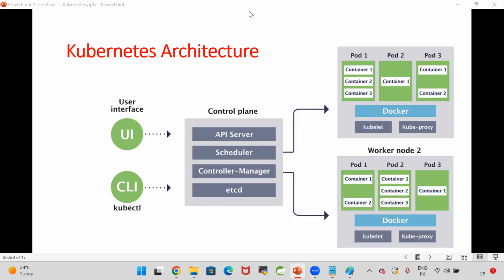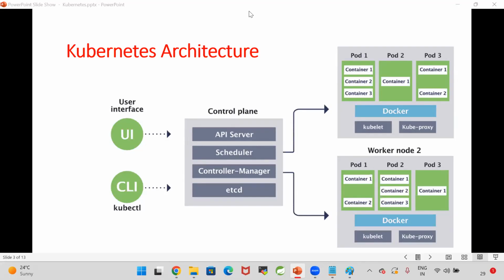Sir, is this architecture only for our understanding, or when we send the request from the user interface or CLI, do we have to mention these? This is only for our understanding. It will all be taken care of internally by the control plane. From our side, as a DevOps engineer, we will write the configuration and send it to the API server of the control plane. The control plane will internally take care of all these things. We are just learning how it works internally.